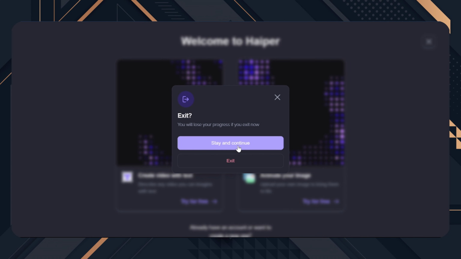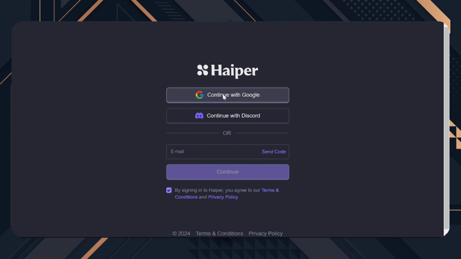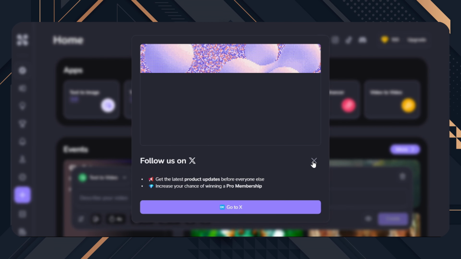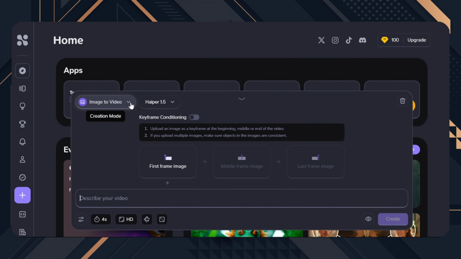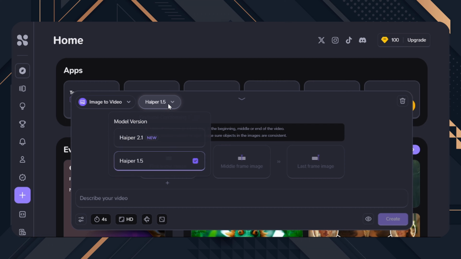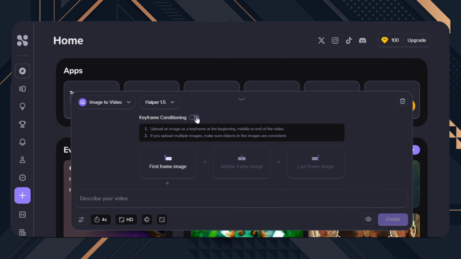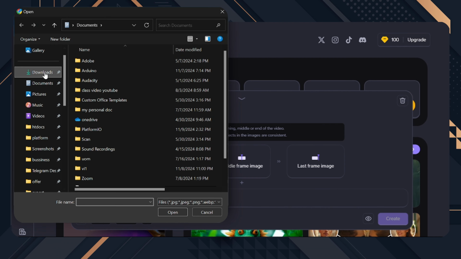To do this, search for Hyper AI on Google. If you don't have an account, you can easily create one for free. Next, select the option Image to Video. Then choose the model version Hyper 1.5. Make sure to turn on keyframe conditioning. Now we can upload our first image.